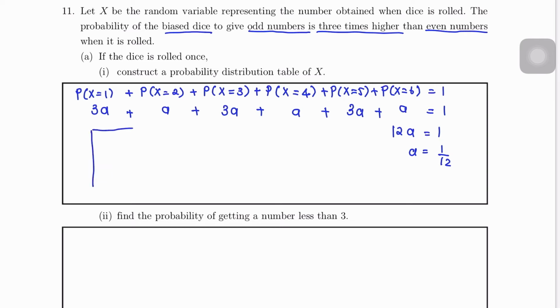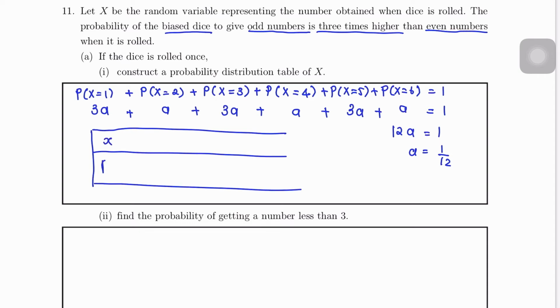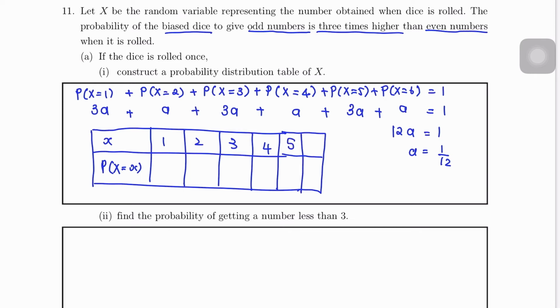Now we will tabulate all the probability. X, PX equals to X. So we have X equals to 1, 2, 3, 4, 5, 6. Probability for 1, 3 and 5 are just the same, which is 3A. So 3 times 1 over 12 will be 1 over 4. Probability to get 2, 4 and 6 is A. A equals to 1 over 12.